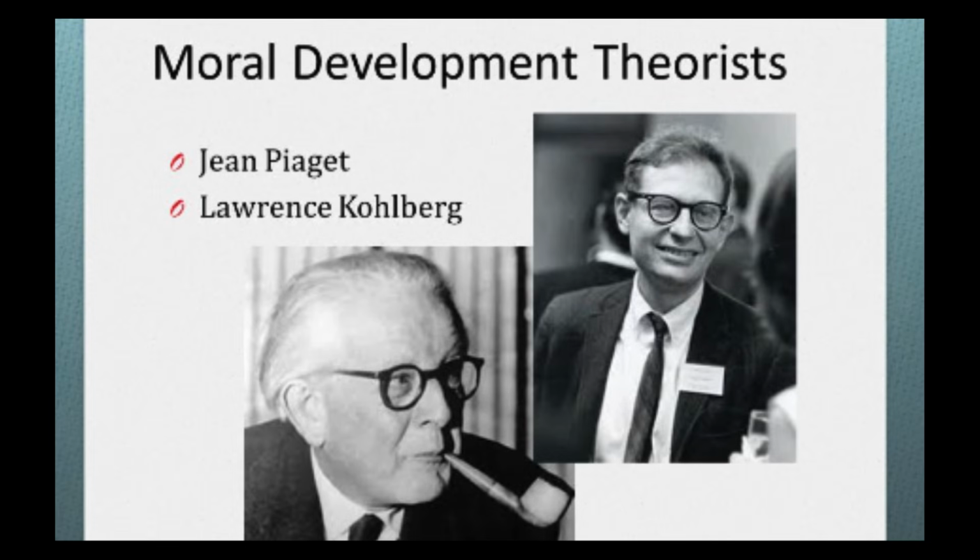Part 3. Connecting Piaget and Kohlberg. So, how do Piaget's and Kohlberg's theories connect in terms of human reasoning? Cognitive foundations for moral development. Piaget's stages of cognitive development provide the foundation for Kohlberg's moral reasoning. For example, children must reach the formal operational stage in Piaget's model before they can engage in the abstract thinking needed for the higher stages of Kohlberg's moral development.